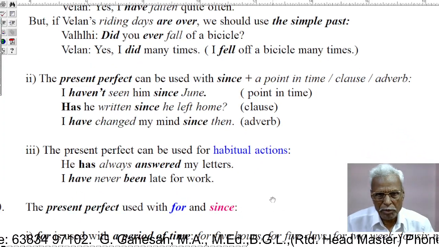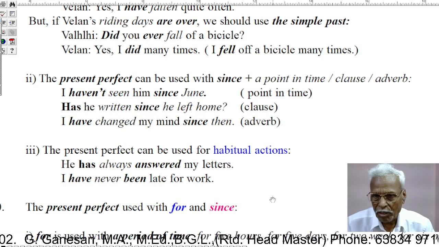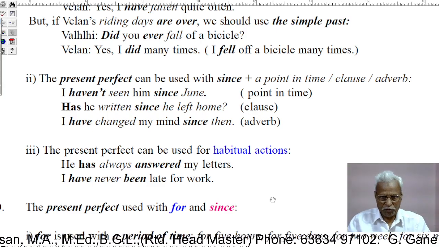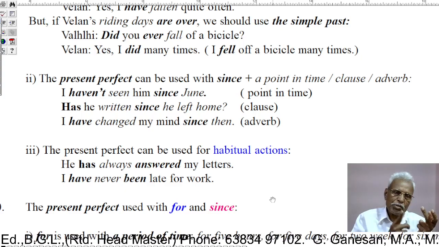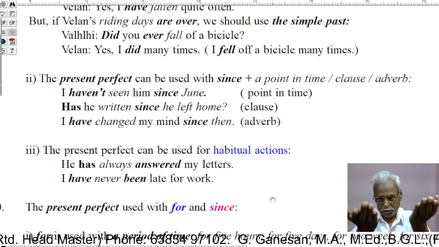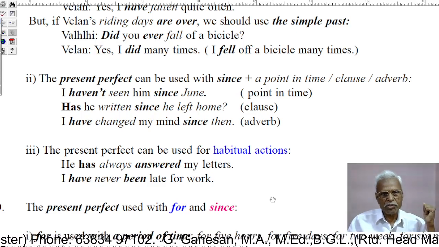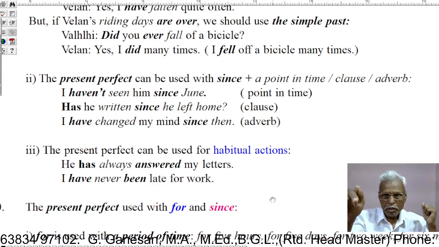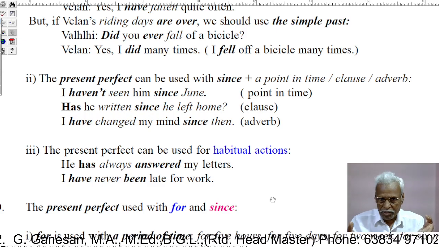The present perfect can be used with since plus a point in time, a clause, or an adverb. Here, under the use of the present perfect, three examples I have given. I haven't seen him since June. June means a point in time. I haven't seen him since June.